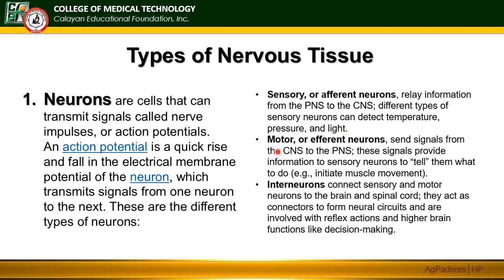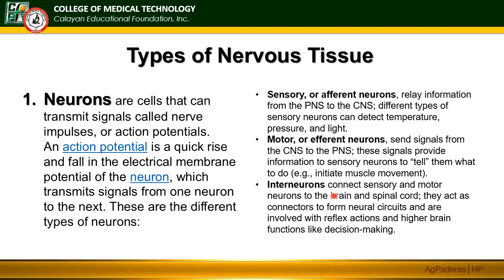Motor or efferent neurons send signals from the CNS to the PNS. Baliktad siya ni sensory. So, the motor or the efferent, these signals provide information to tell them what to do. So, anong gagawin? Ang efferent yung magsasend ng signal.